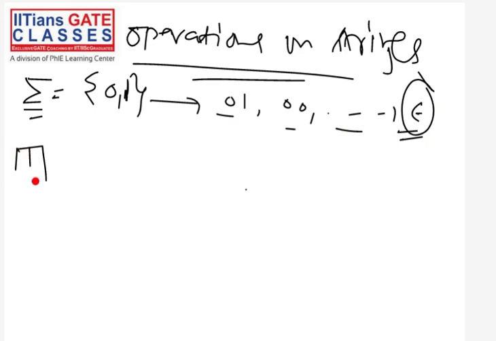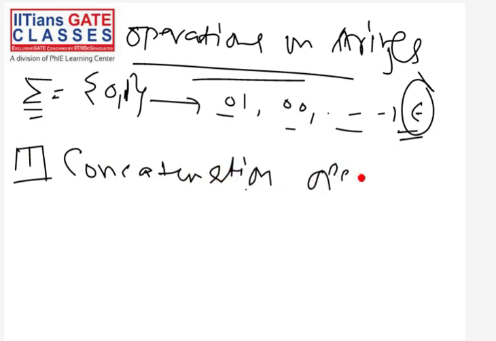Now let's see the first operation on strings. The first operation that we will see is the concatenation operation. This is a very important operation. What is the concatenation operation? It means if you have two strings, how will you concatenate them? Remember, concatenation is nothing but appending.